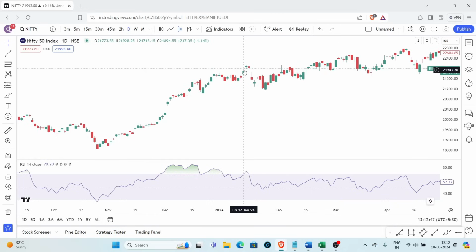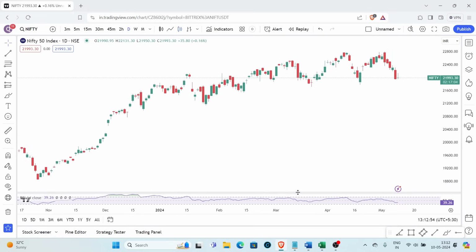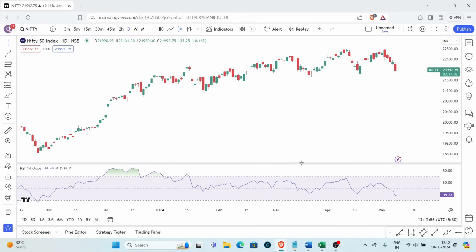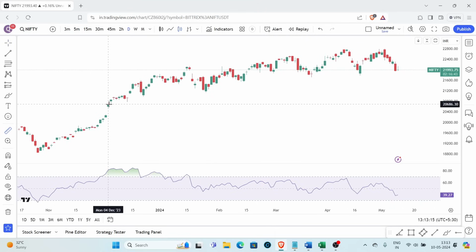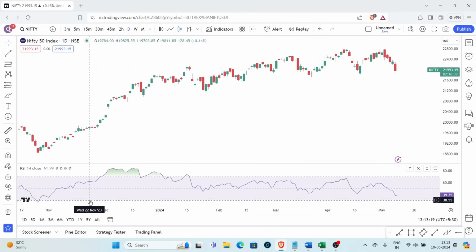So in my opinion, even the RSI divergence strategy is not a great strategy, to be honest, but you can always use it as a reference point, I would say, right? So RSI, let's say you want to enter a fresh position, just use it as a reference point. So the thing is, you can still argue, let's say we are here at the overbought position right over here, right? So we are already at an overbought position. In spite of that, the market has still rallied. So you can see from here to here, the market has rallied almost 7% in spite of being already at an overbought position, right?